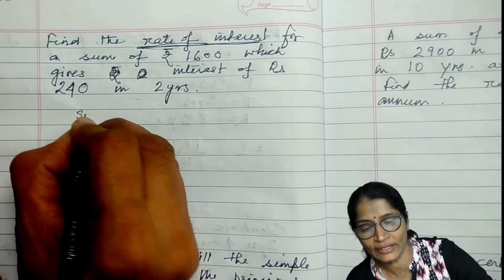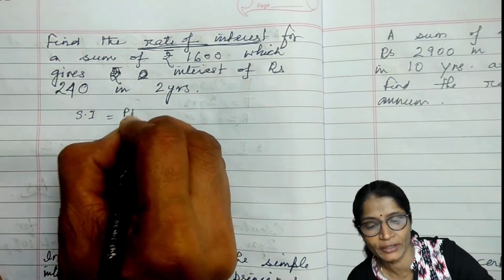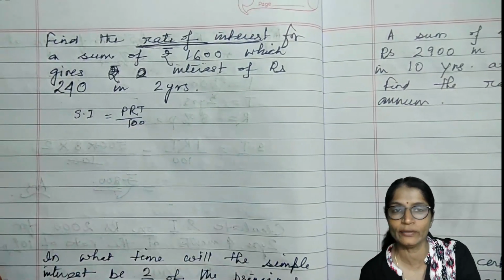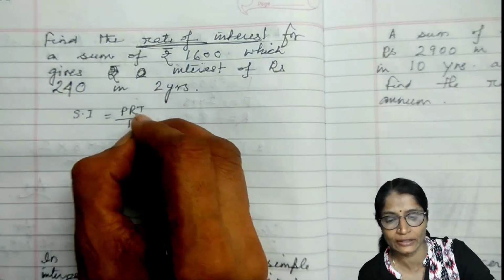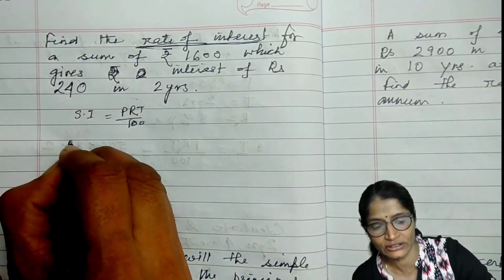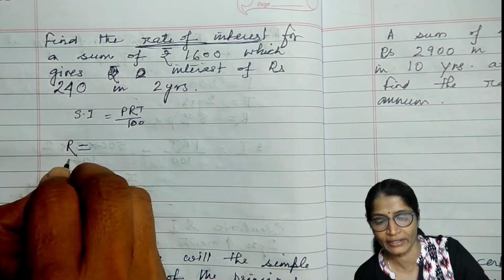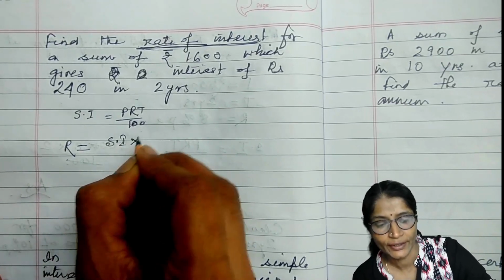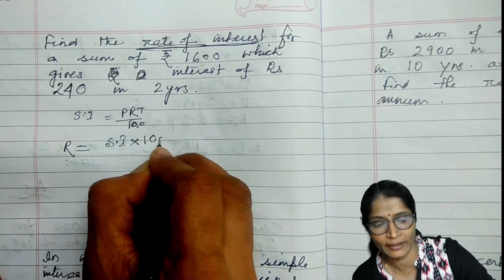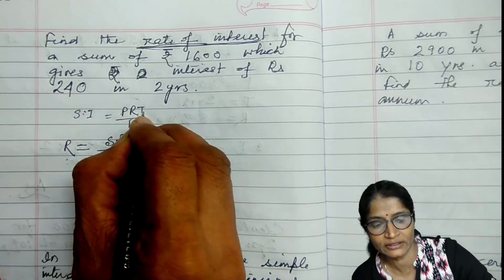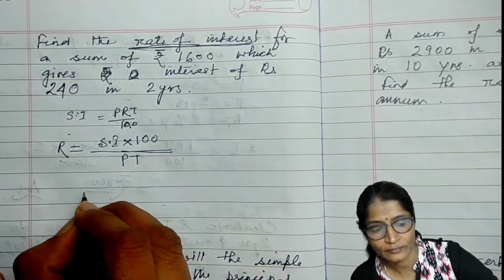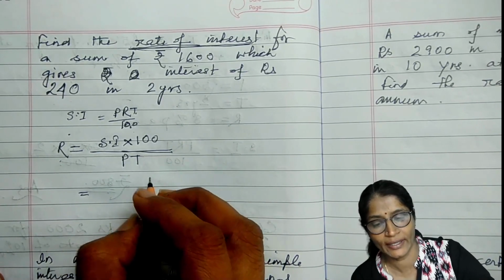So we know that SI is equal to PRT divided by 100. Now here I don't have to calculate the interest, I have to calculate R. So I will change the formula and make R the subject. So it will be equal to simple interest into 100 divided by P and T, which come down as PT.